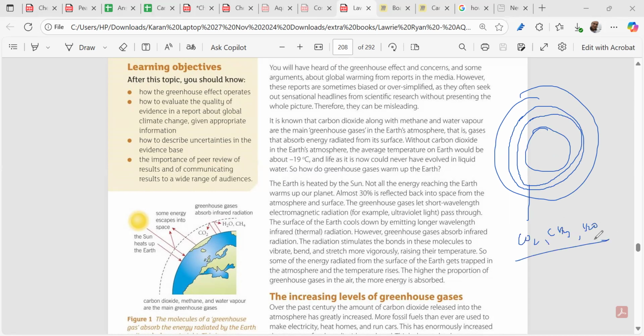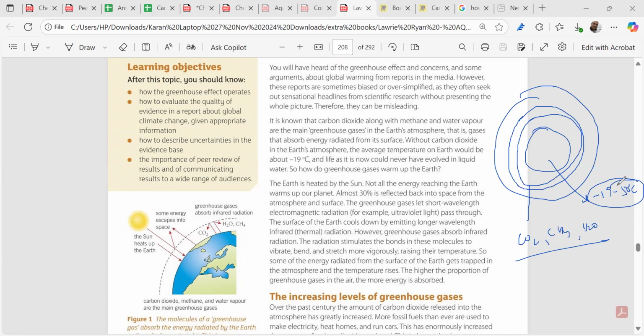Now when we talk about these greenhouse gases, how does it help us? It helps us immensely. Without these greenhouse gases, our earth would be an inhabitable place to stay, and everywhere the average temperature would have been minus 19 to minus 50 degrees centigrade, right? These greenhouse gases warm up the earth, making the earth a better, much more comfortable planet to stay.